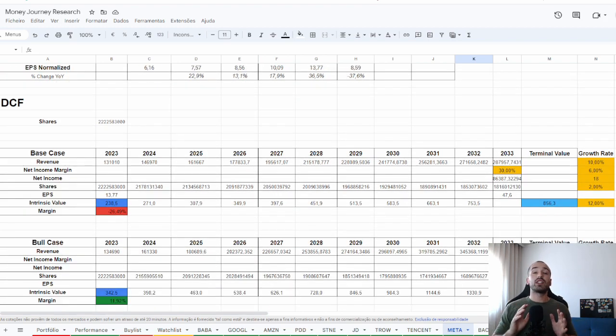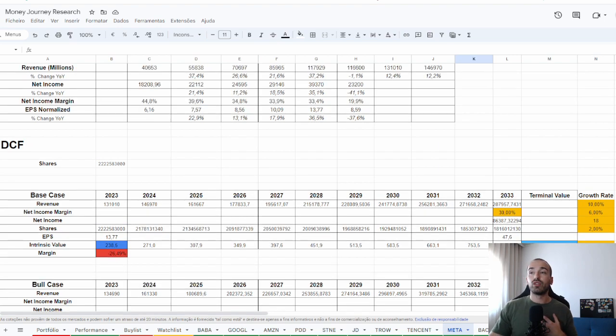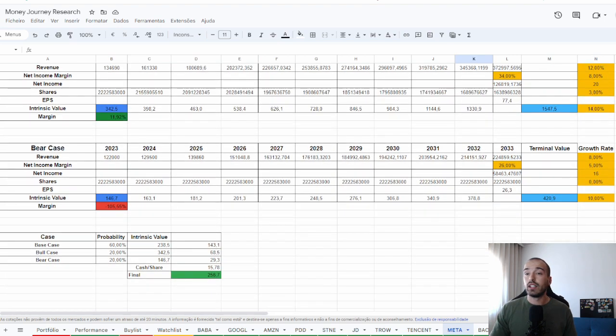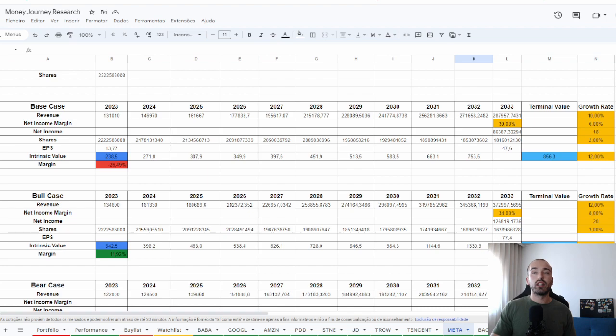But first, a discounted cash flow. What is a discounted cash flow? You will assume the earnings for the next 10 years. For example, I will use a discounted cash flow for the next 10 years. First, I will look into the revenue this year. I will have a base case, a bull case, and a bear case in my model. So I will put the revenues here, and I will assume a compound growth rate for the next 10 years. Most investors use only one. I like to use a compound growth rate for the next 5 years and a different one for the 5th to the 10th year. And why do I use that?